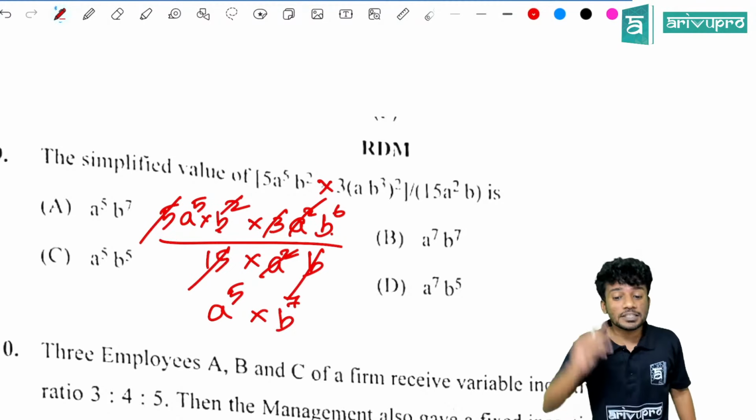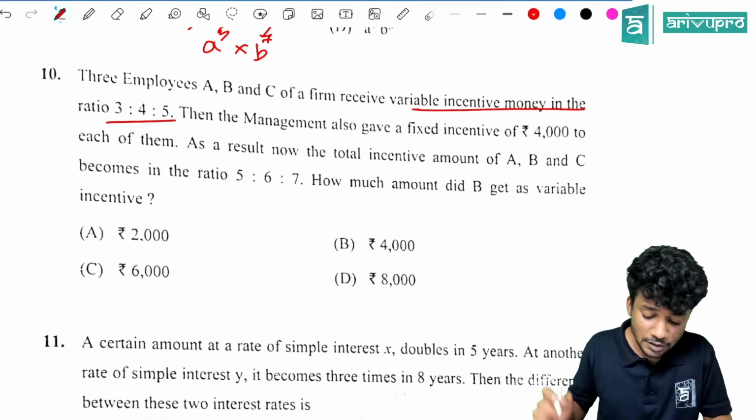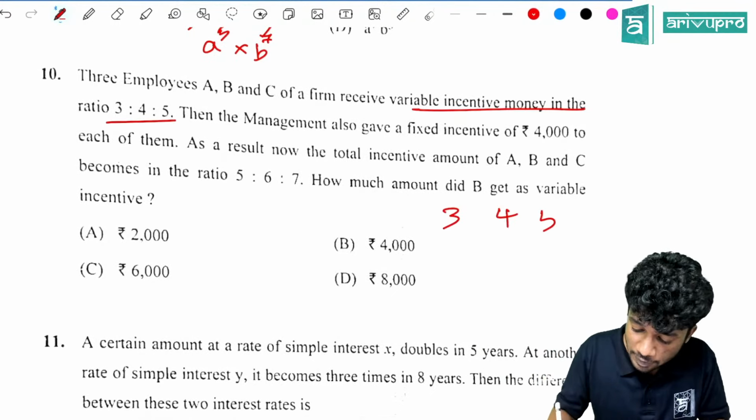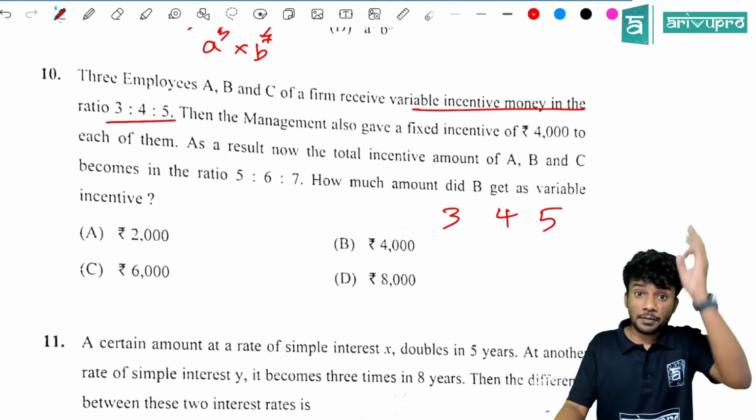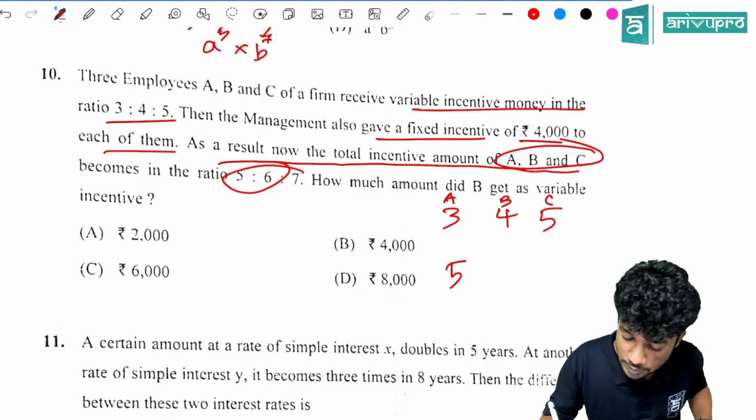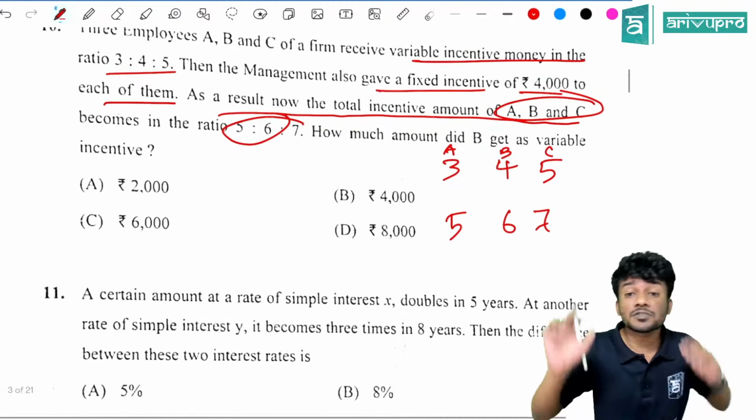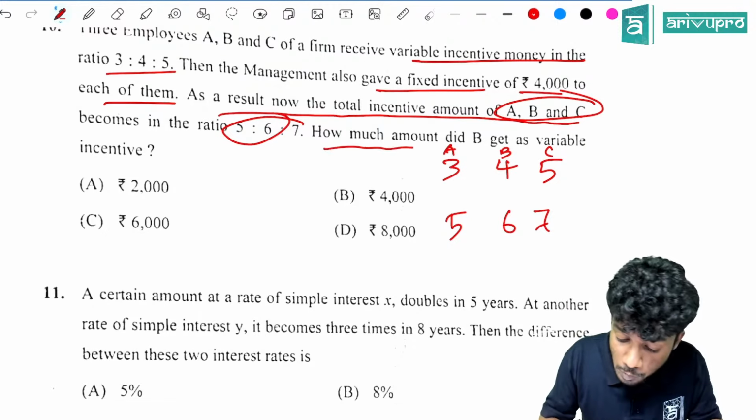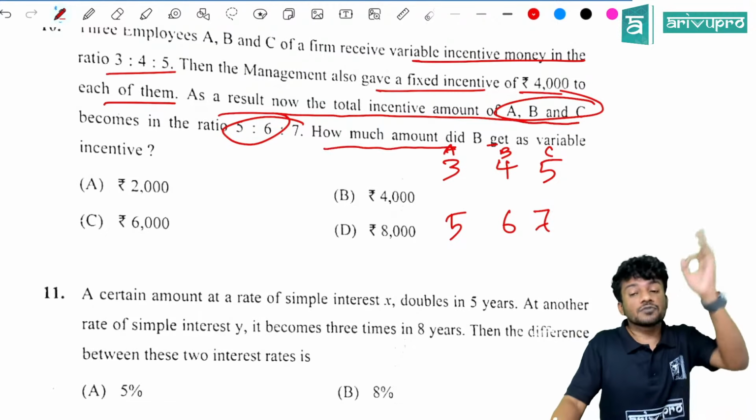Next question. 3 employees A, B, C of a firm receive variable incentives in money in the ratio 3:4:5. That is A, B and C. Then the management also gives a fixed incentive of 4,000 to each of them. As a result, now the total incentive of A is to B is to C becomes 5:6:7. Then how much did B get as variable incentive?